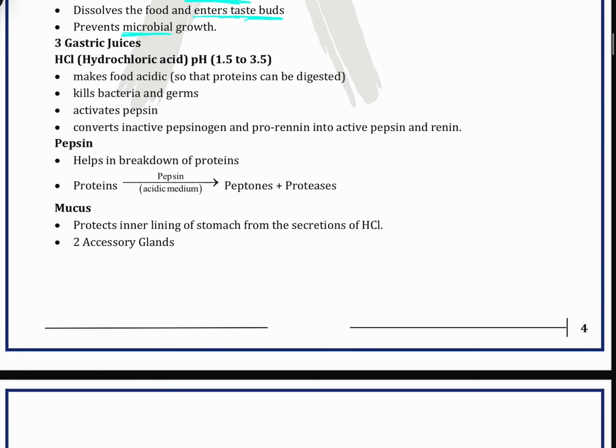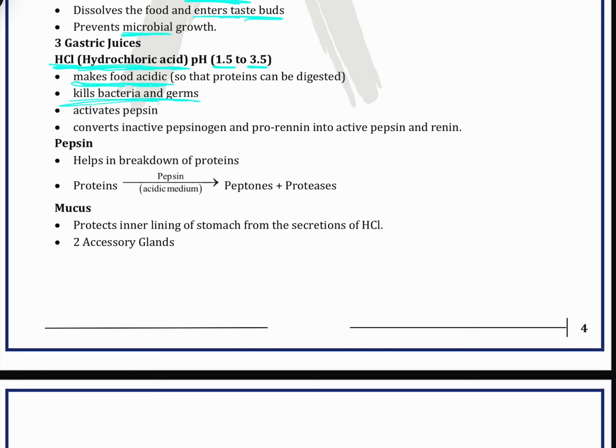Then there are gastric juices like HCl, hydrochloric acid, which we know, and the pH of HCl is very low. It is very acidic, from 1.5 to 3.5. We have already learned this in chemistry. HCl is a very strong acid. It makes the food acidic so that proteins can be digested easily. It kills bacteria and germs. If the acid is very acidic, then it will kill the bacteria and germs.